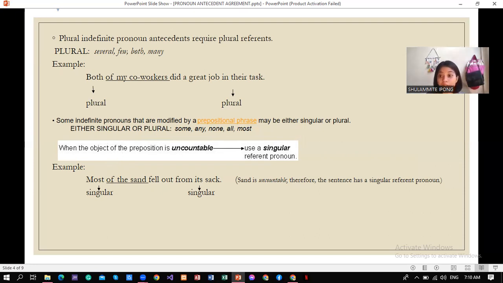When the object of the preposition is uncountable, we have to use a singular referent pronoun. For example, most of the sand fell out from its sock. So most here is either singular or plural, but we are going to use the pronoun its, which is singular, because sand is uncountable. That is why we use the singular referent pronoun.